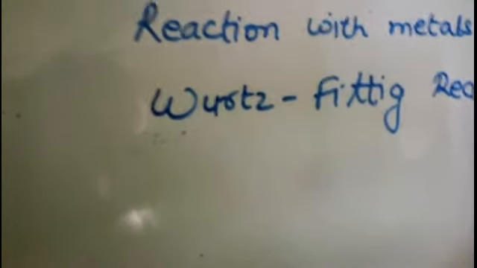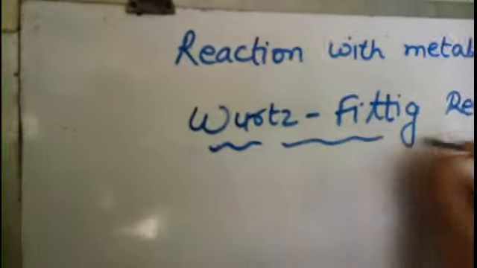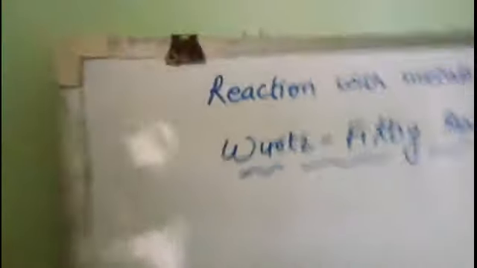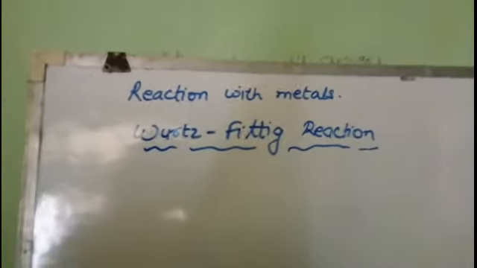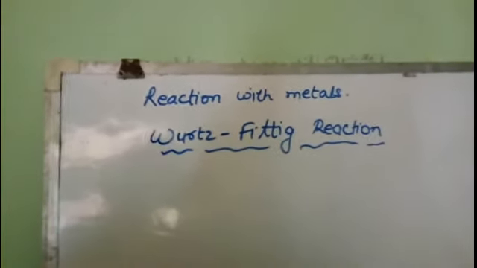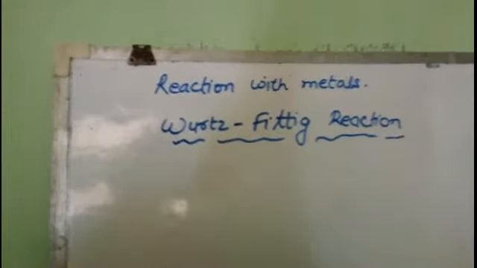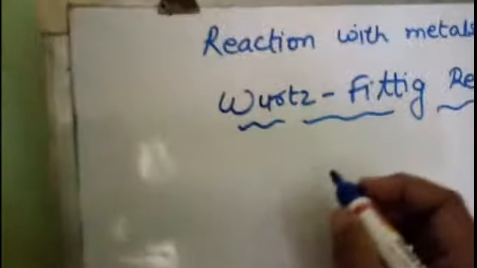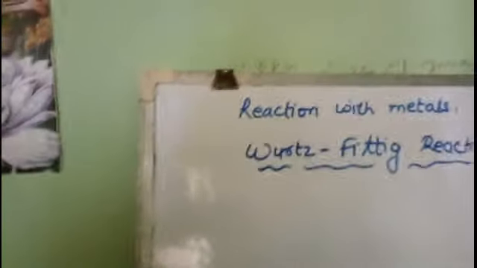Now you have studied the Wurtz reaction with haloalkanes. So what was the Wurtz reaction? When haloalkanes react with sodium metal in the presence of dry ether, higher alkanes are formed and the number of carbon atoms becomes double. Here also the same reaction is there, that is, haloarene is going to react with sodium metal, but here we will take one molecule of haloarene.